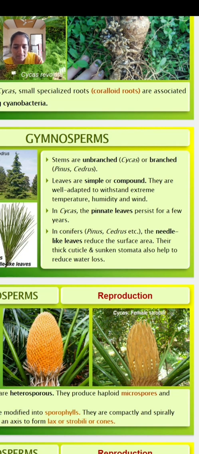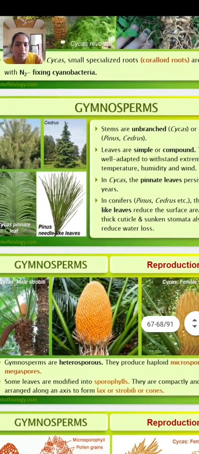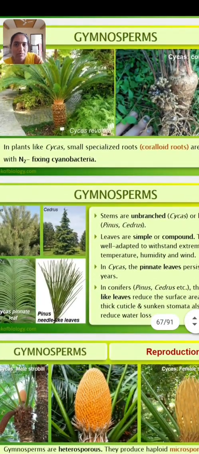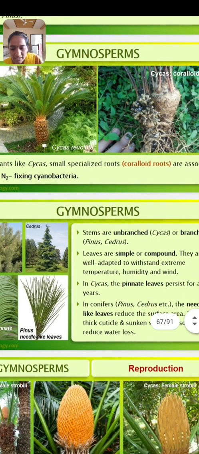In cycas, the stem is unbranched. Cycas somewhat looks like the coconut plant, same to same, but it is short. In cycas the stem is unbranched, while in conifers they are branched.